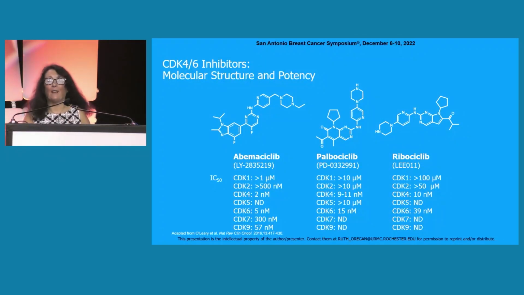Okay, so first of all, looking at their structures shown here, they are similar, but you can see there are also some differences. What we're looking at here is the IC50, and I want you to look specifically at the IC50s for CDK4 and CDK6. Abemaciclib has very low IC50s for both CDK4 and CDK6, the IC50s for ribociclib are higher, and palbociclib is kind of in the middle. That may make some difference in terms of the differences that we see between the drugs.